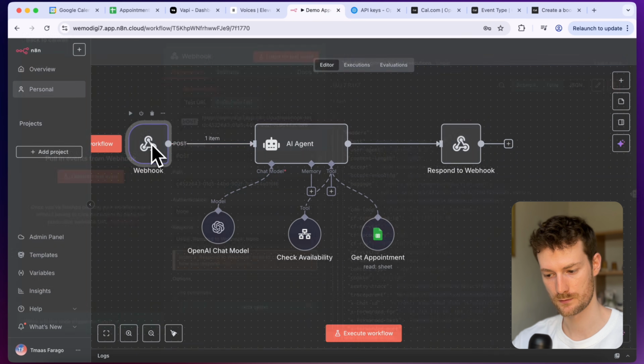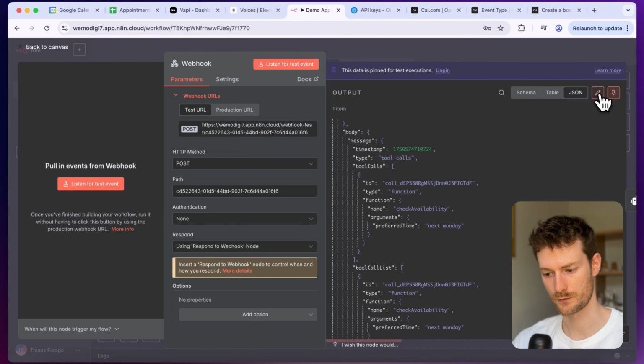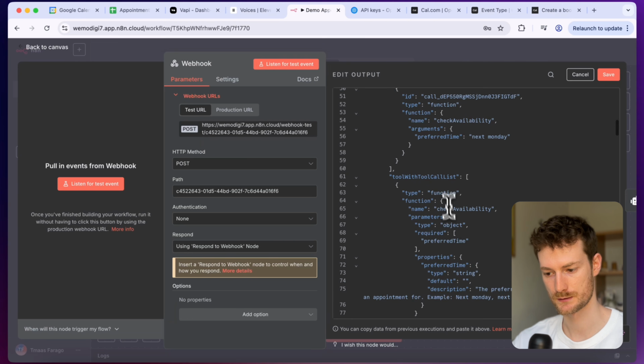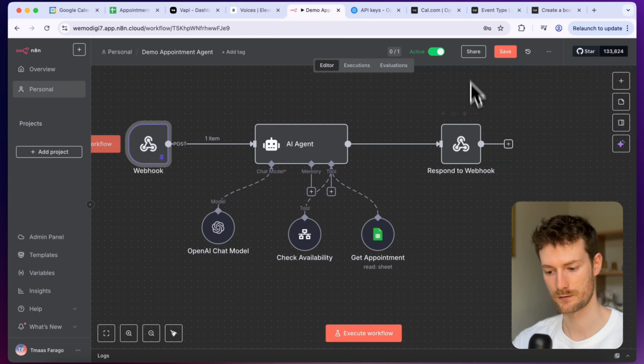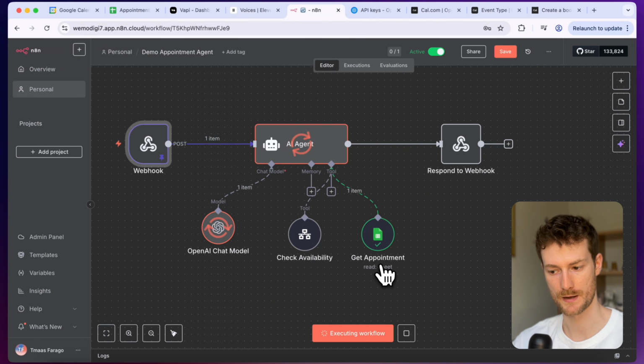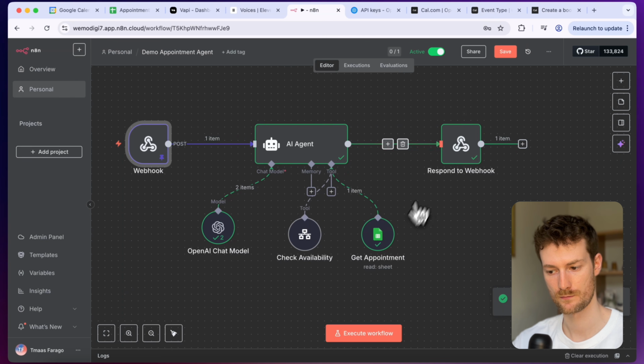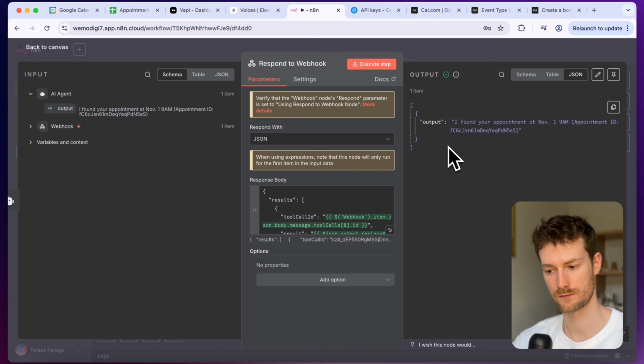And let's open up the webhook. I'm going to overwrite this tool call. I'm going to say that the function name is get appointment. And the parameter will be last name. And I'm going to provide Farago. So now if I click on execute workflow, it should trigger this node, and it should retrieve my appointments. And as you can see, it found my appointment. It will be September 11, 7 a.m.